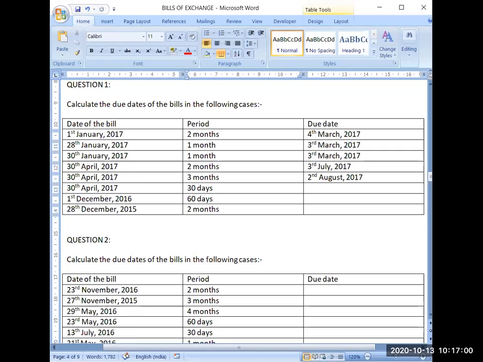It will be 30 days completed on 30th May. And then afterward you have to count 3 days. So May is also 31 days. So 31st May, then 1st June, and then 2nd June. So in this situation, the date will be 2nd June 2017.